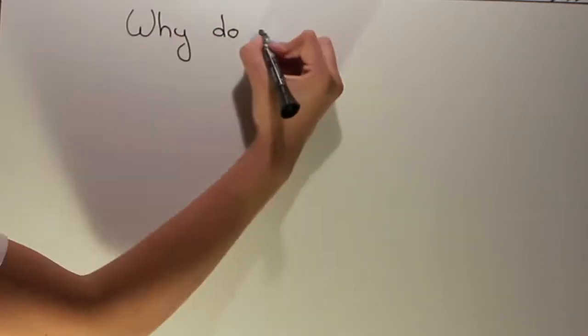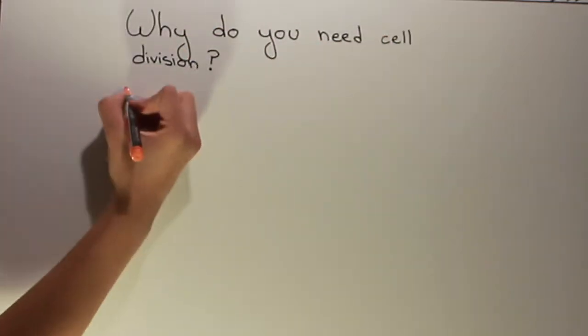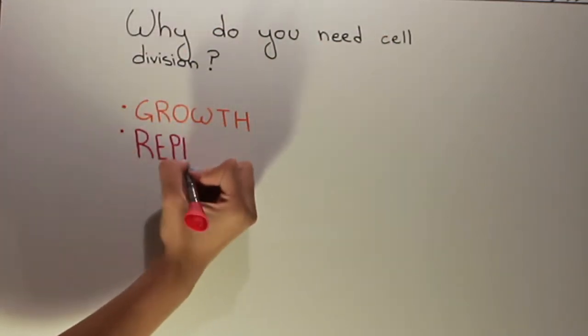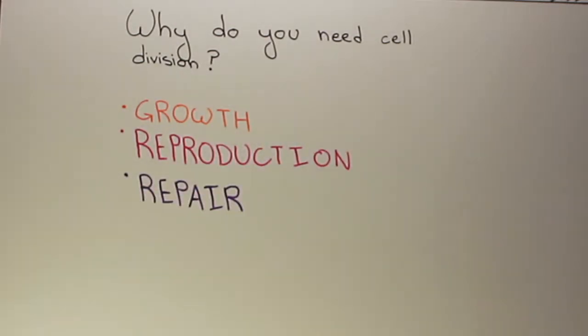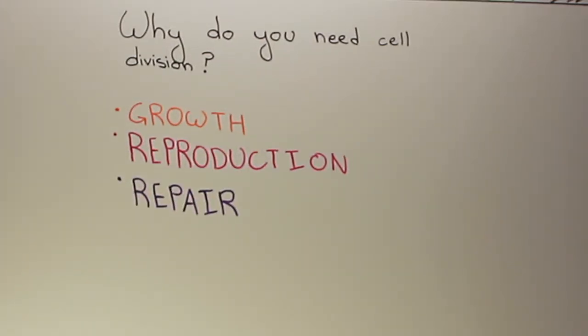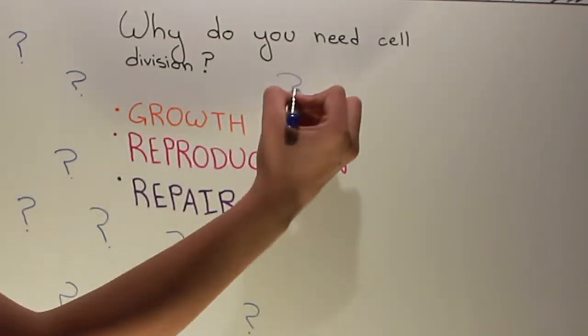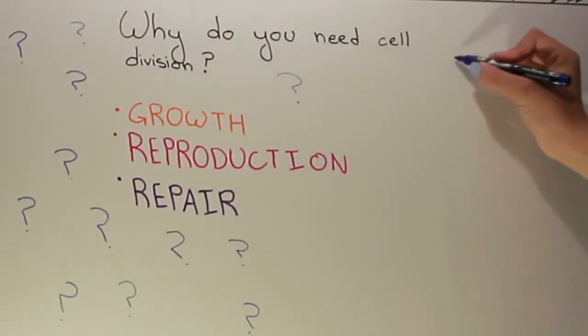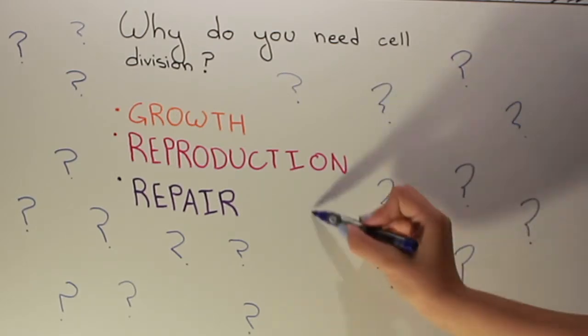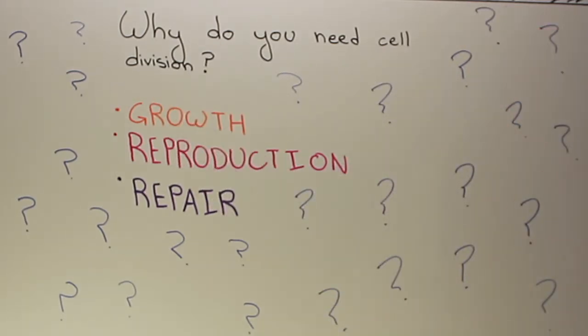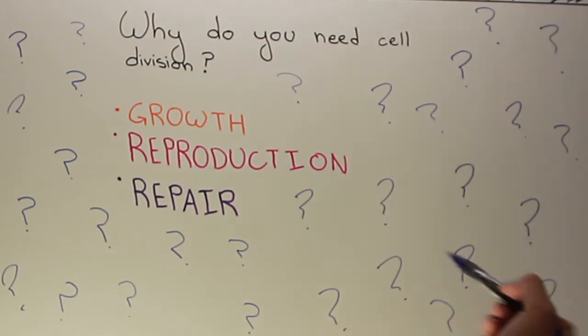Why do you need cell division? We need cells for growth, reproduction, and repair. Cell size is limited because as the cell grows, cell material grows faster than the cell membrane. The cell cannot get nutrients in or remove waste fast enough to meet its needs. If the cell does not divide, it will poison itself and starve.